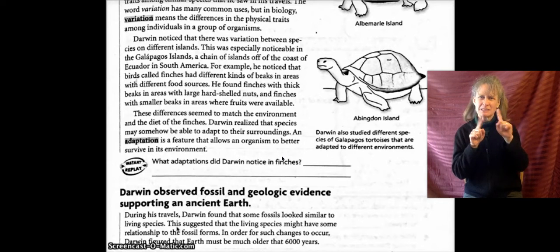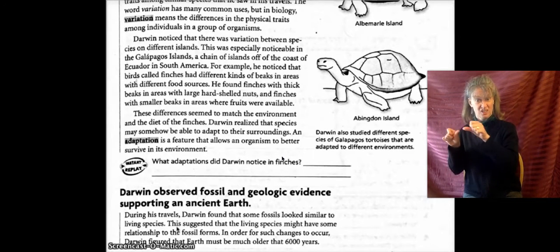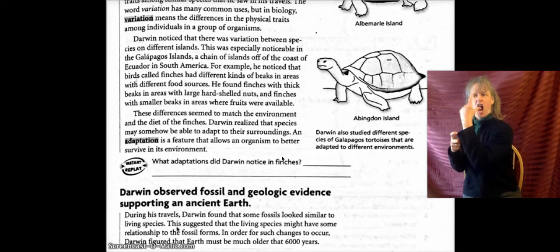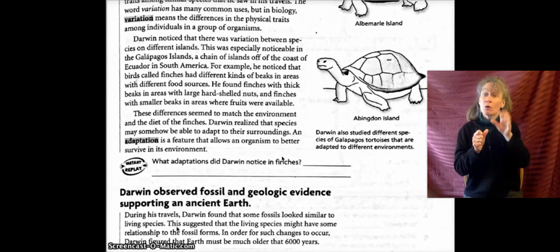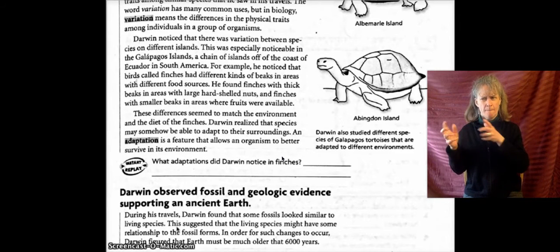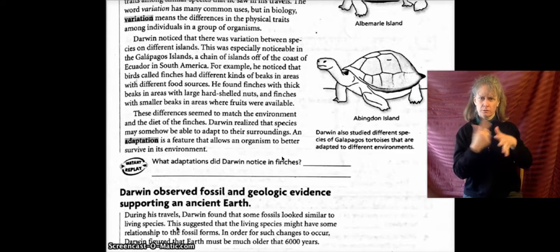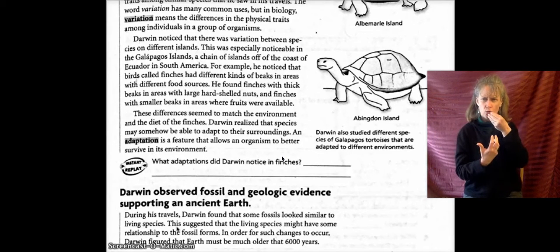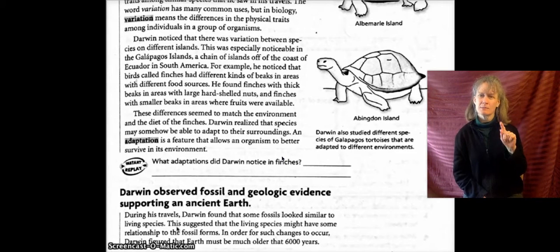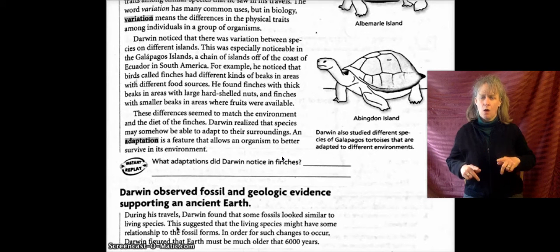He found finches with thick beaks in areas with large, hard-shelled nuts, and finches with smaller beaks in areas where fruits were available. These differences seem to match the environment and the diet of the finches. Darwin realized that species may somehow be able to adapt to their surroundings, and adaptation is a feature that allows an organism to better survive in its environment.